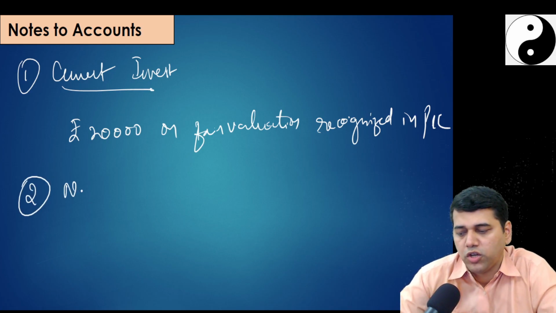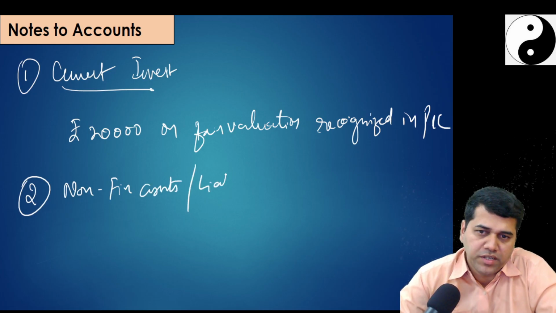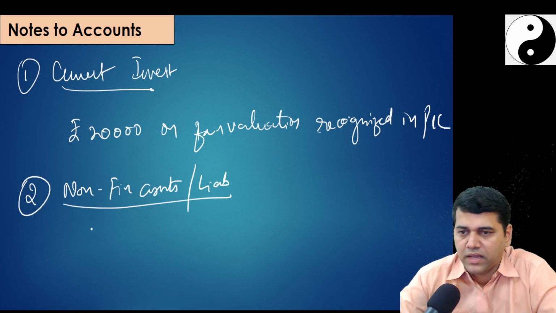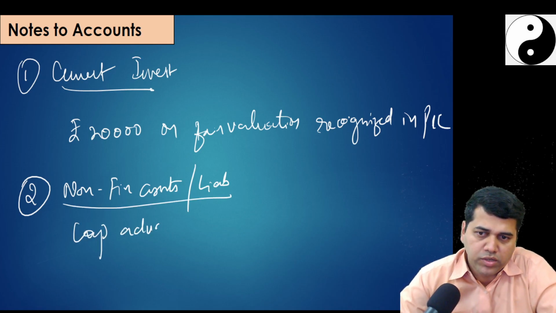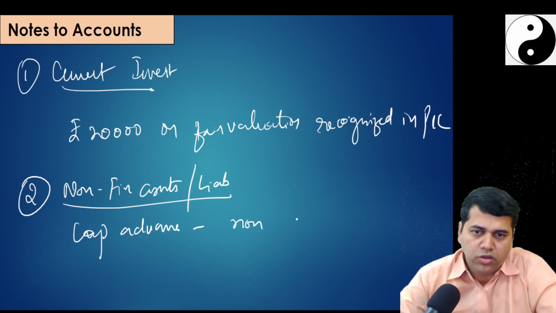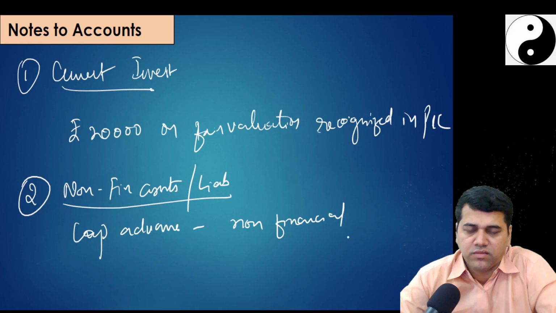Second, you have got non-financial assets and liability. Capital advance. What it is? Non-financial.